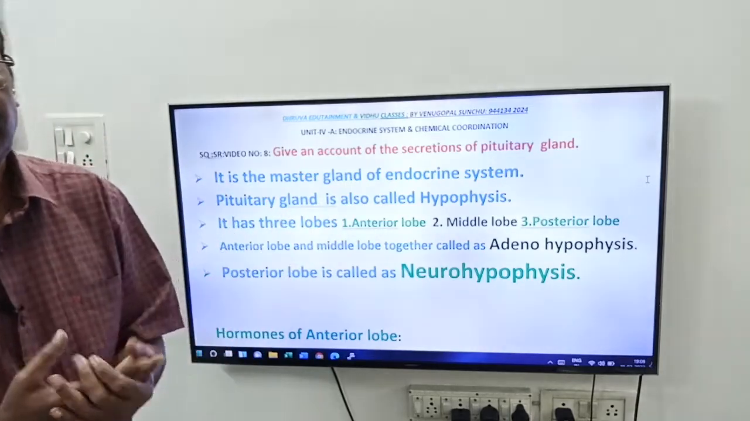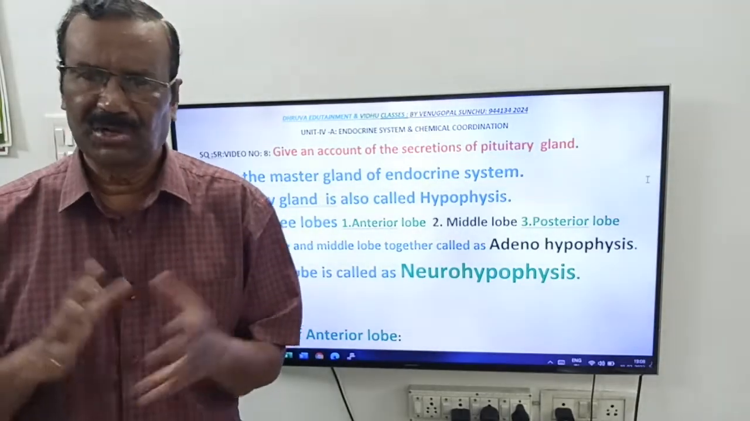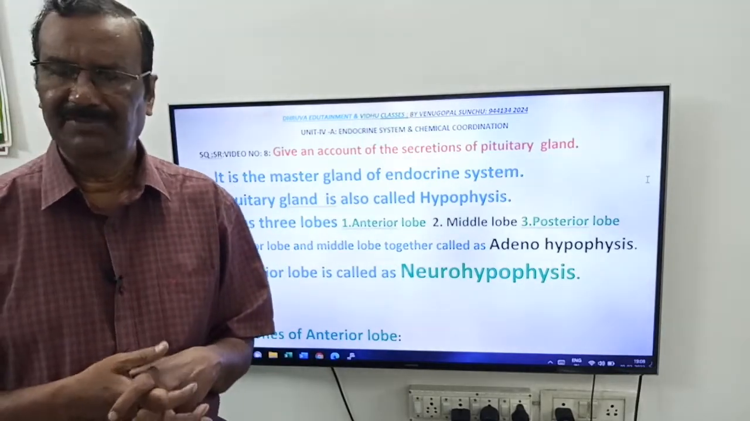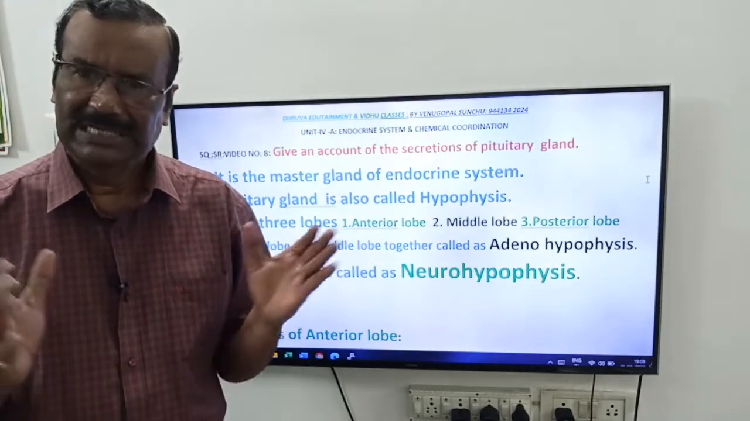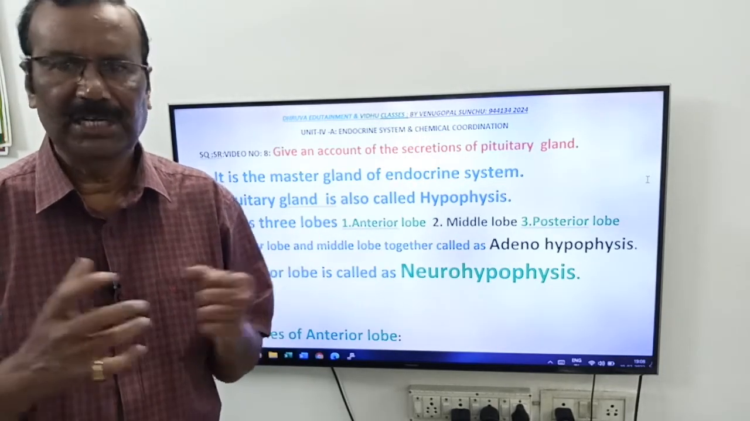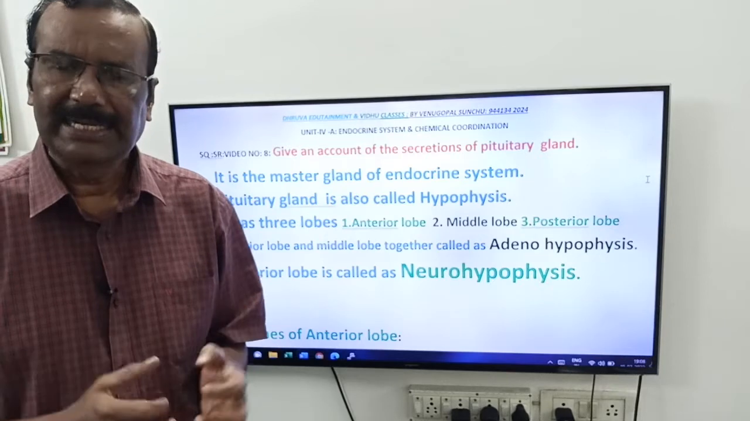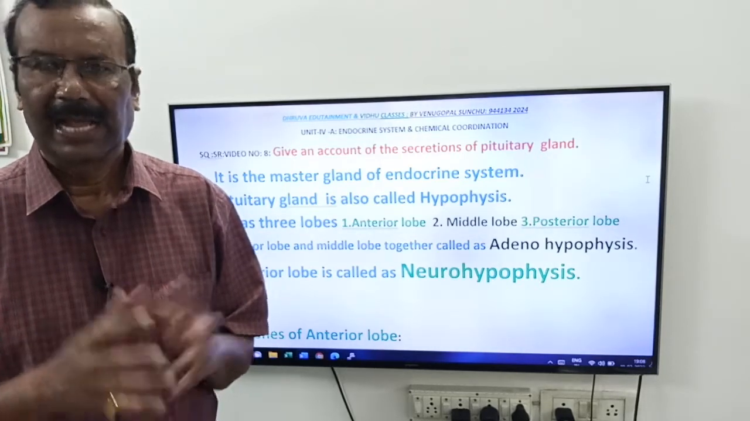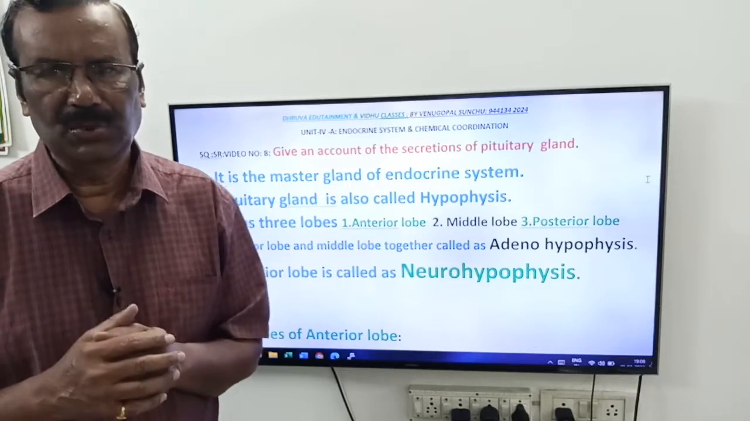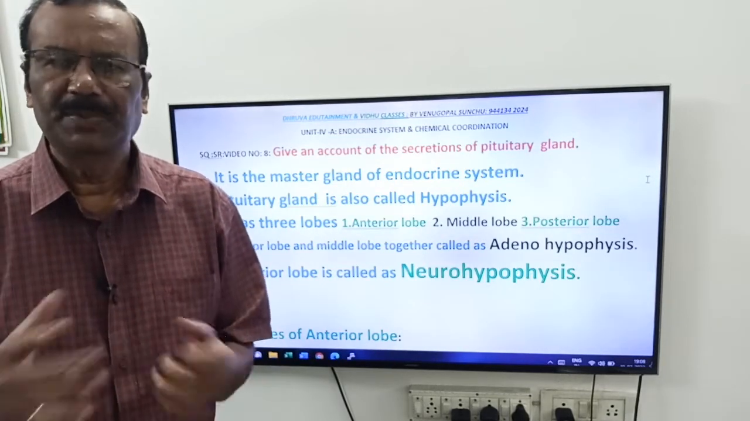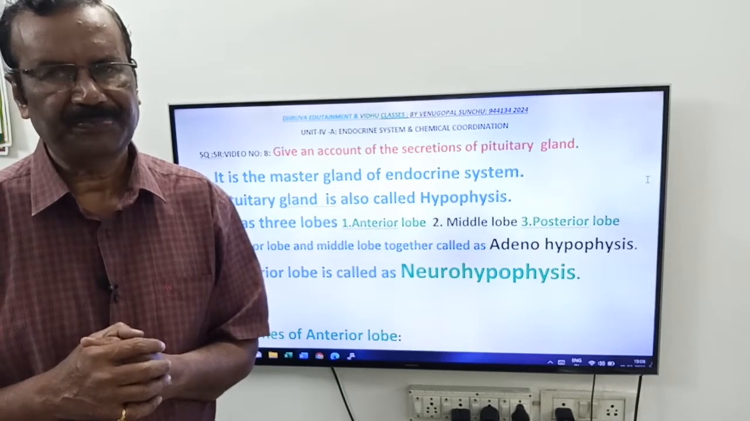Friends, you know, pituitary gland is the master gland. It is present on the ventral side of the brain. It is also called as hypophysis. It has 3 lobes: anterior lobe, middle lobe and posterior lobe. Anterior lobe and middle lobe, these two together constitute adenohypophysis. Posterior lobe is called as neurohypophysis.